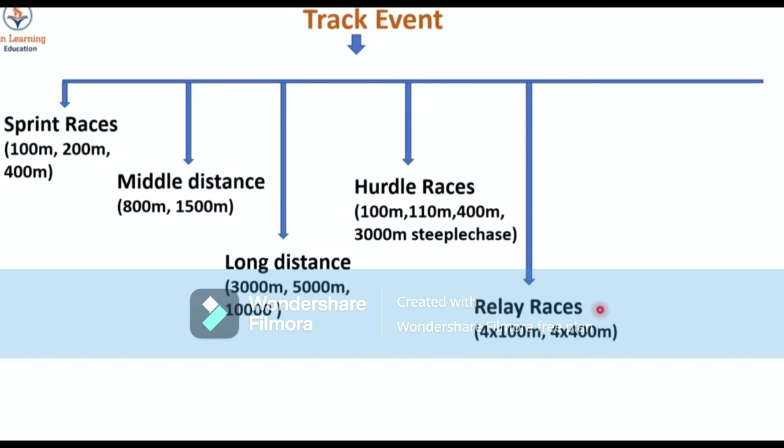And next are hurdle races. In these types of races, the distances are 100 meter, 110 meter, 400 meter, and 3000 meter steeplechase. And next are relay races, in which the distances are 4x100 and 4x400 meter.